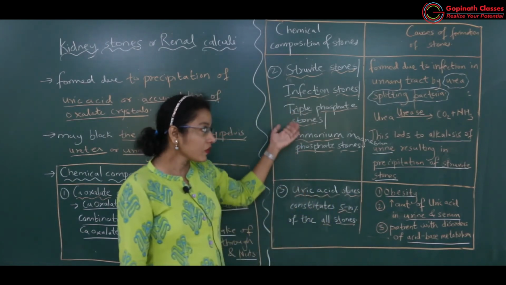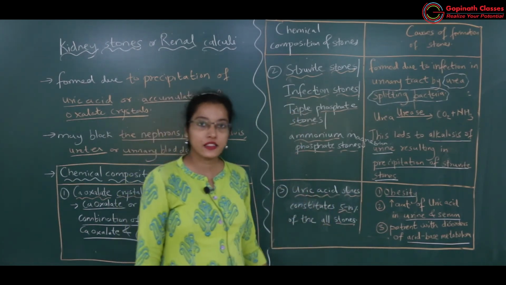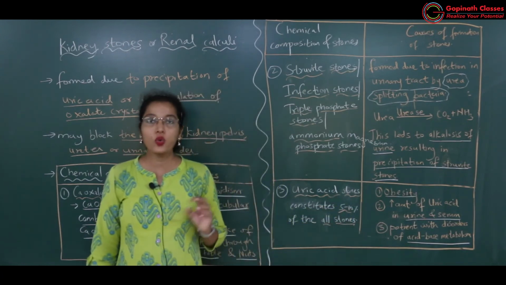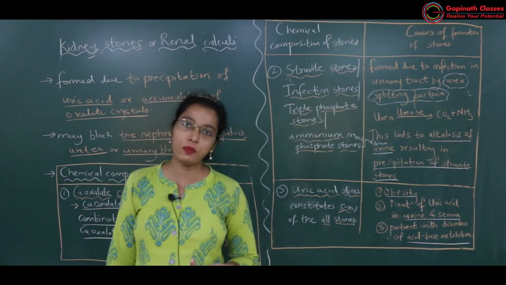Then we'll switch over to the next type of stone, that is uric acid stones. In uric acid stones, definitely what will be present?